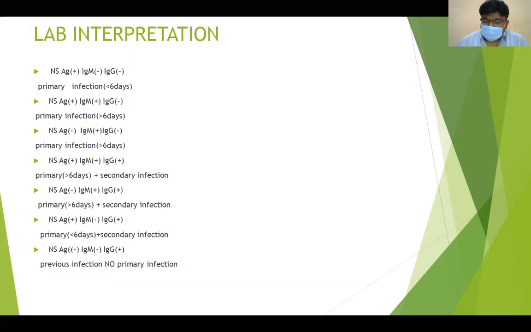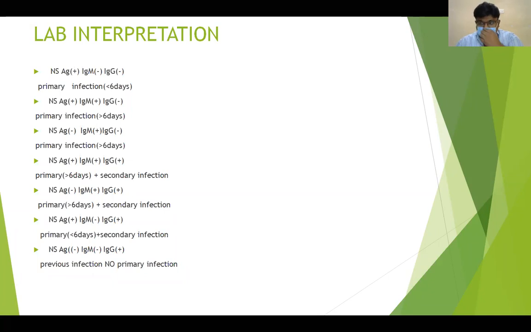So, suppose a patient presents to you on the third day of fever, what will you expect on the card? Only NS1, because NS1 will appear on the second day, and IgM will appear on the fourth or fifth day. Suppose a patient presents with only NS1, then you can say that he is between the first to fourth or fifth day of illness. Suppose there is NS1 positive and IgM positive, then we can say that he is around the fourth or fifth day and it is a primary infection.